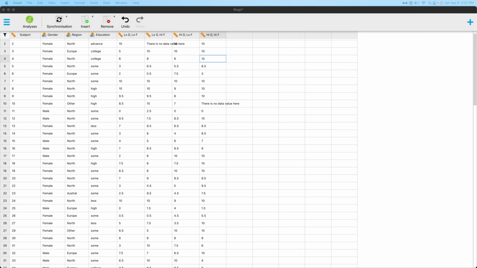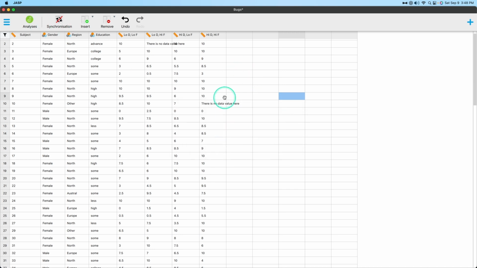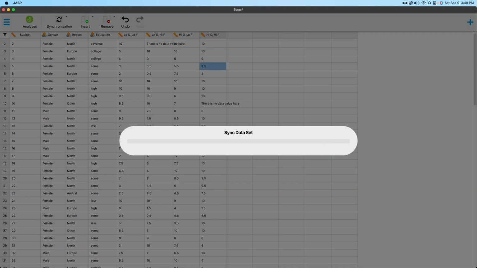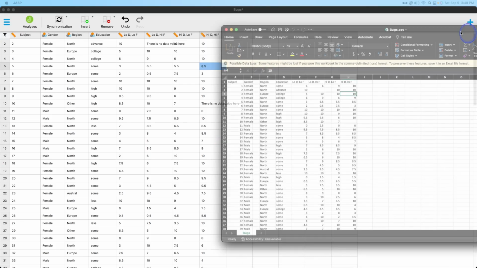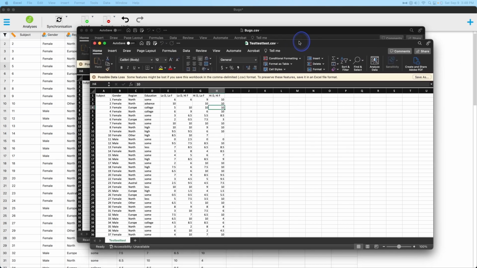This should not, unless synchronization is working. Okay. I've been playing around with this for a little bit, and I think it's interesting that it doesn't really tell you what you should do. So I'm going to hit generate data file. That's bugs. So it's syncing, and now bugs will come back and it's still 10 and not 9. That is very strange. I wonder if test and bugs are linked.